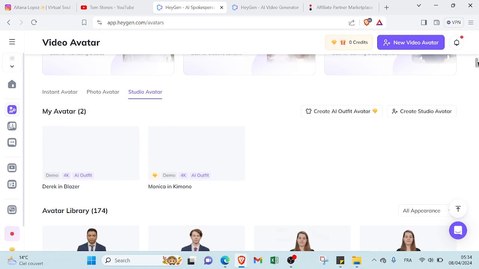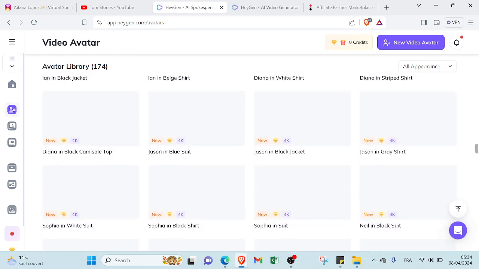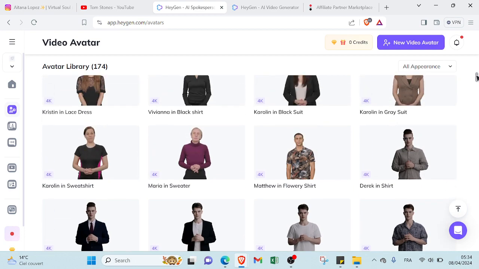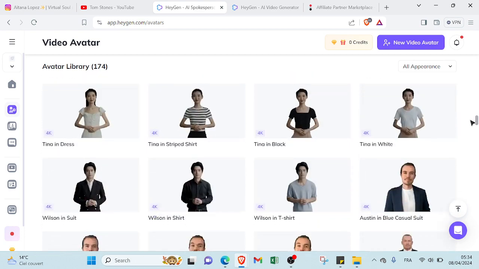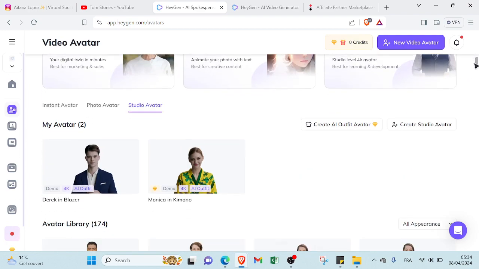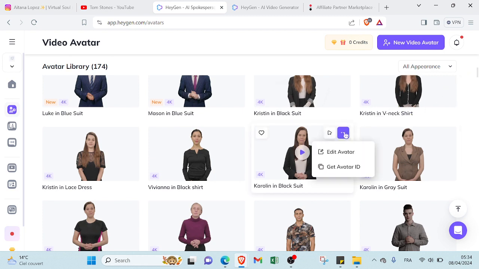So if we scroll down, you will find a lot of AI characters, so you can choose the one you want, and then you will start creating your video, and then you can publish it on your YouTube channel. So here we have, for example, this one. This three dot is if you wanna edit your avatar or if you wanna get the avatar ID. And for this one, if you wanna create this video avatar, that's what I need, or that we need.